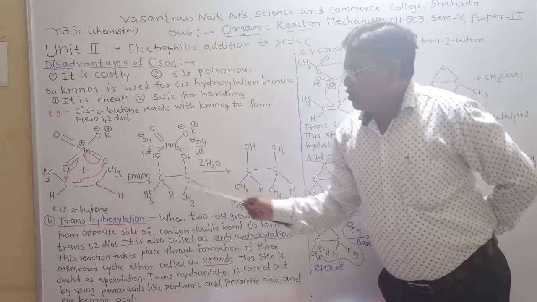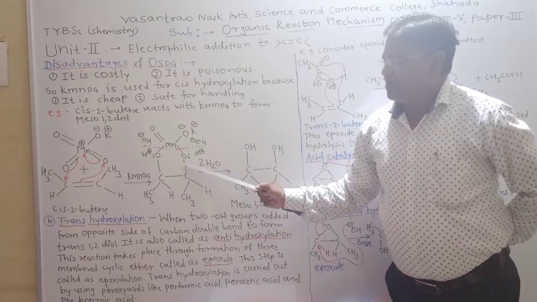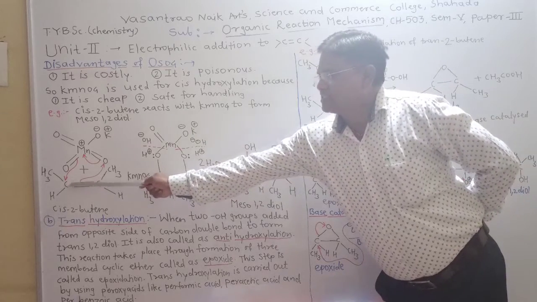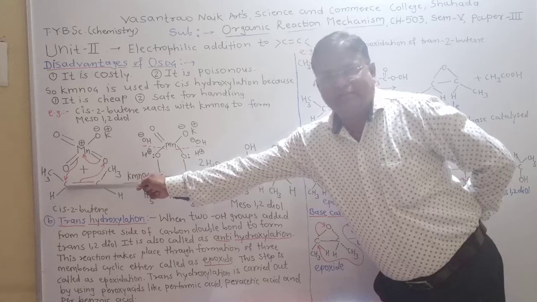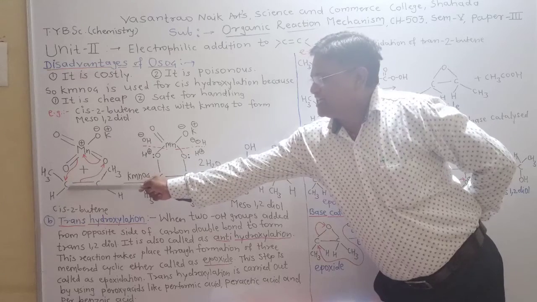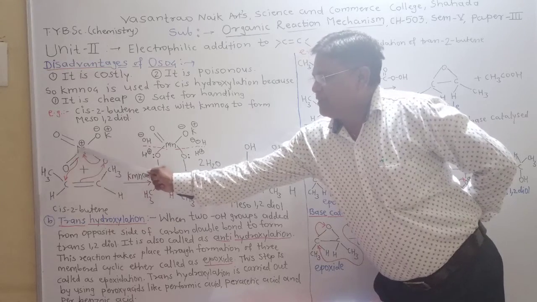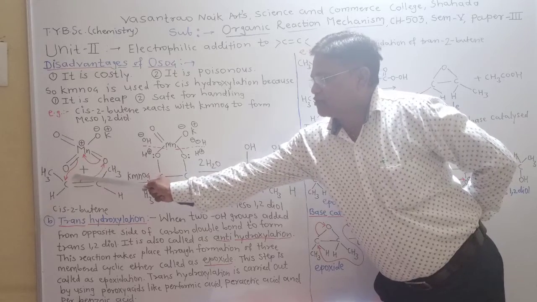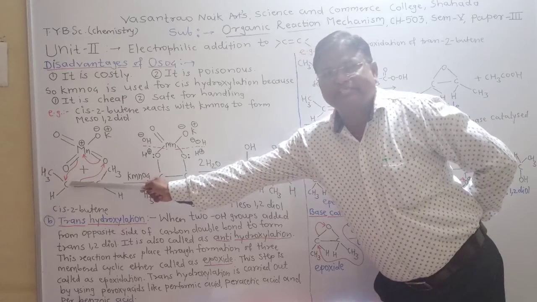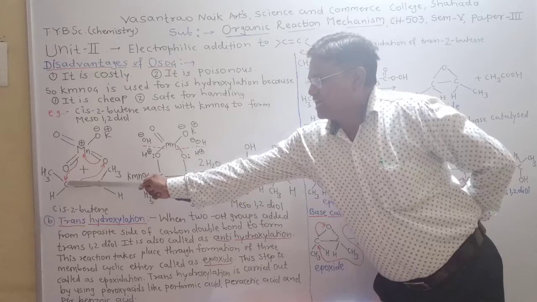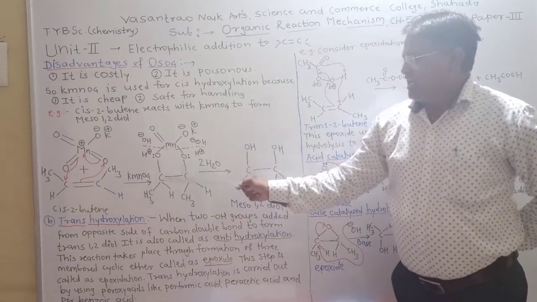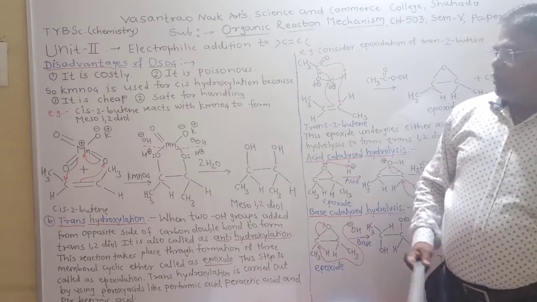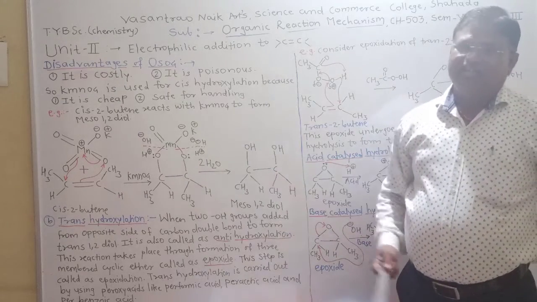But in this bond formation, the electron pair of this carbon atom is lost, so this carbon atom is electron deficient, so immediately it attracts the Mn-O bond pair of electrons toward itself, so there is a new bond formation between carbon and oxygen atom like this. Thus we get the cyclic ether.